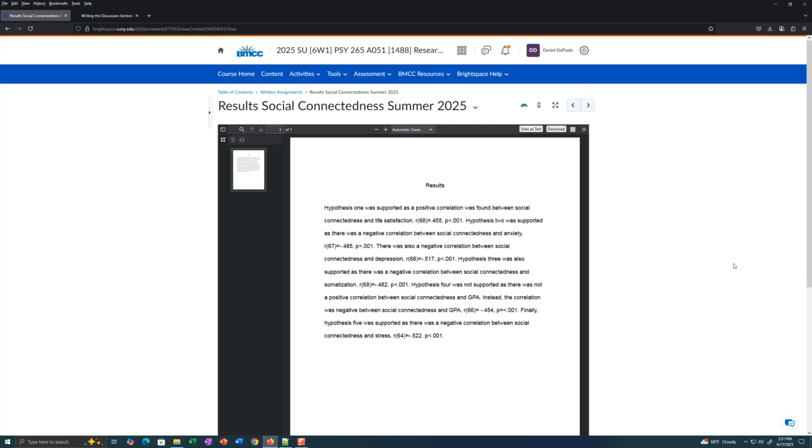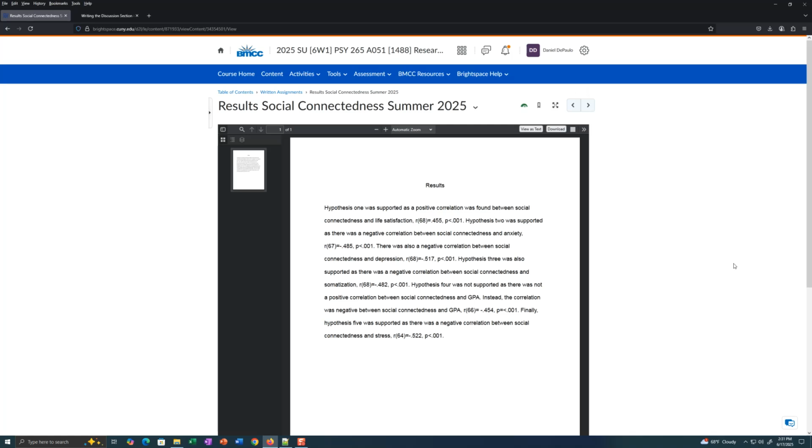Hypothesis 1 was supported as a positive correlation was found between social connectedness and life satisfaction. Hypothesis 2 was also supported as there was a negative correlation between social connectedness and anxiety. And I have the actual statistics here to support this. There was a negative correlation between social connectedness and depression. That was also supported. Hypothesis 3 was supported as there was a negative correlation between social connectedness and somatization. So far, everything's been supported.